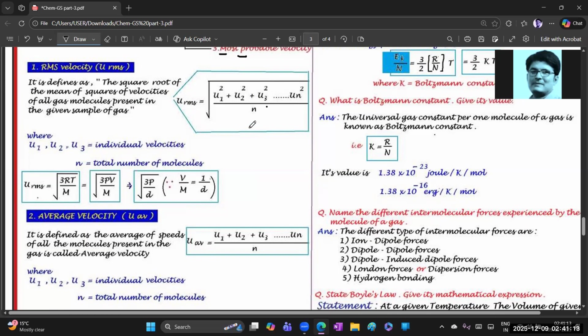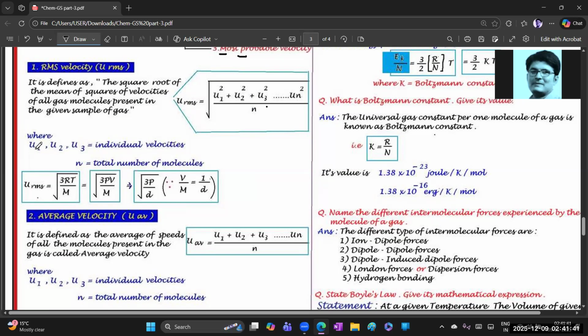So what is the definition? The square root of the mean of the squares of velocities of all the gas molecules in whatever sample of the gas is given is known as RMS velocity.